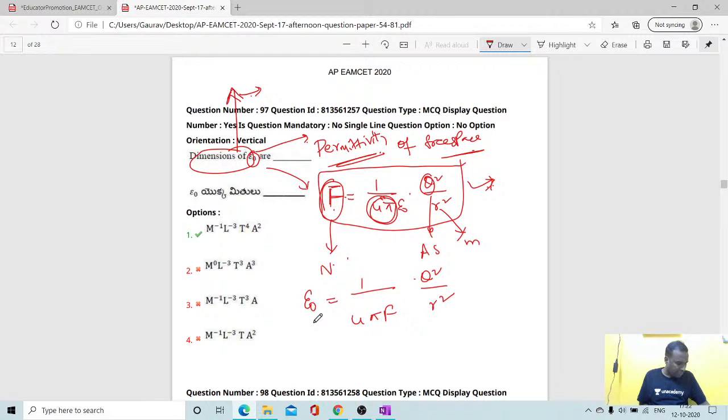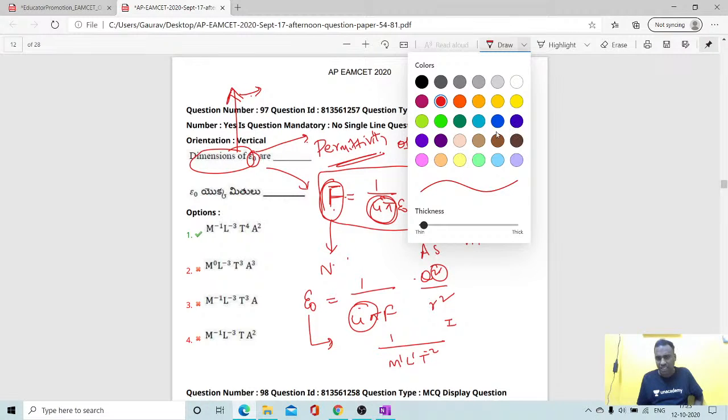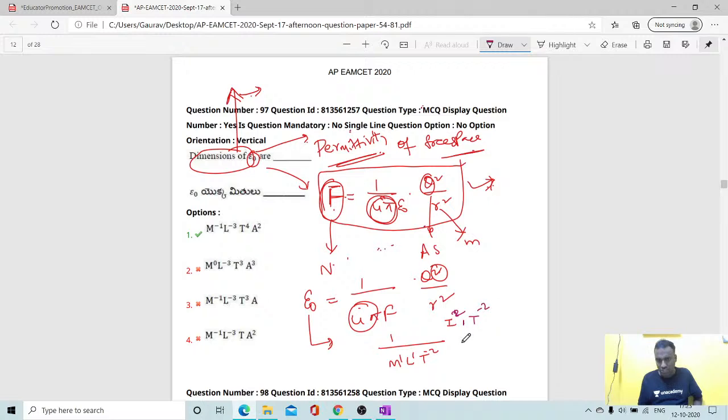For the permittivity of free space, 4 pi has no unit. 1 by force, M1 L1 T minus 2, and charge is current into time, and it appears twice, so I take I2 T2 by distance square, L square.